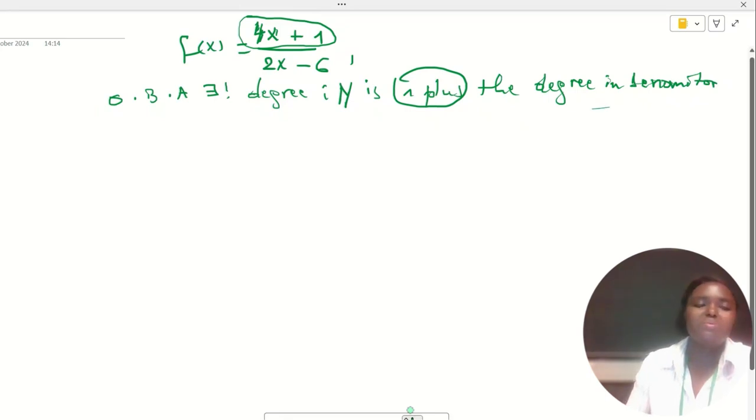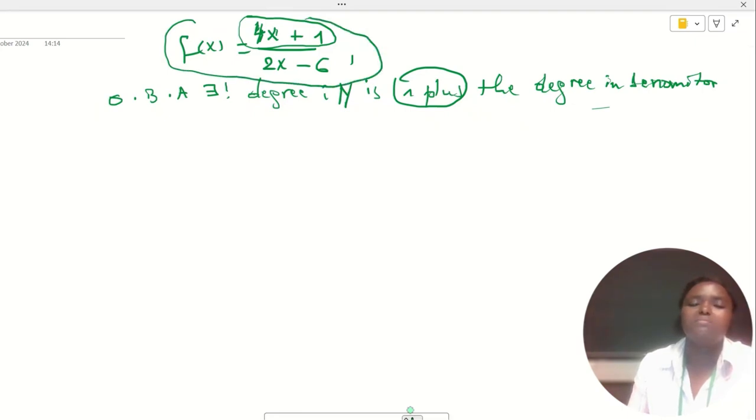Then in that case we will have an oblique asymptote. For this particular function, we will not have an oblique asymptote because the degrees are the same. So we will have a horizontal asymptote and a vertical asymptote, if it exists, of course.